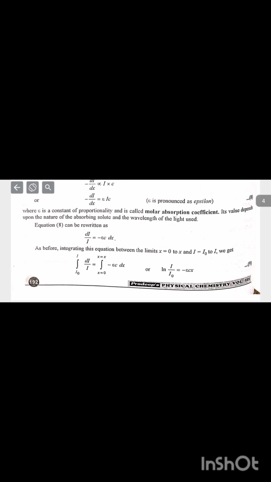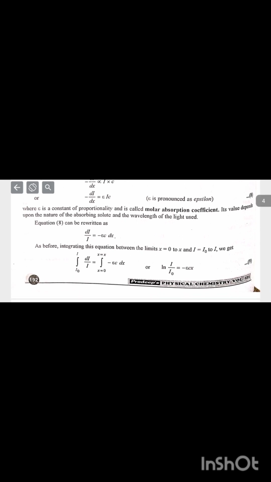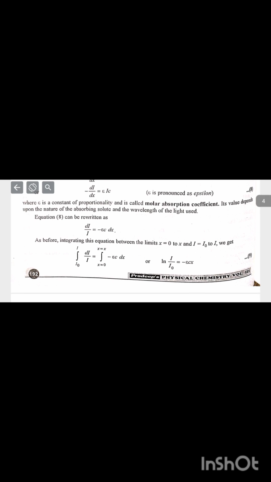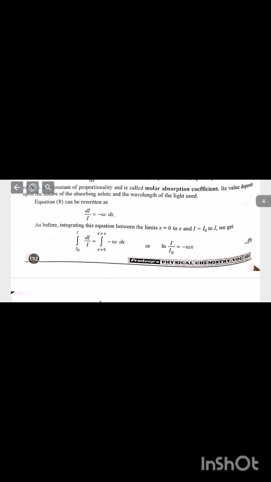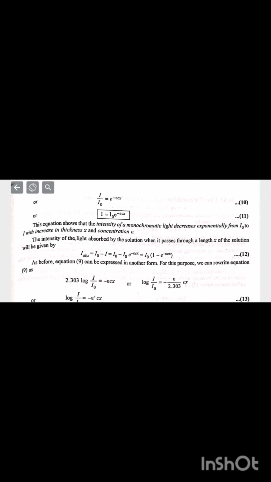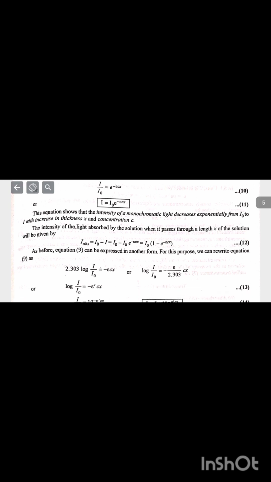Its value depends upon the nature of the absorbing solute and the wavelength of the light used. Equation 8 can be rewritten as dI upon I is equal to minus psi c dx. As before, integrating this equation between the limits x is equal to 0 to x and I is equal to I naught to I, we get I is equal to I naught e to the power minus psi cx. This equation shows that the intensity of a monochromatic light decreases exponentially from I naught to I with increase in thickness x and concentration c.